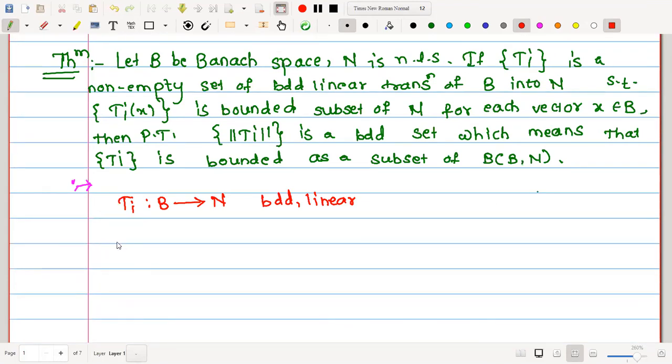Whenever we start with one fixed vector x in V, where will be the Ti image? Tix will be an element of N. What is given to us? Set Tix.